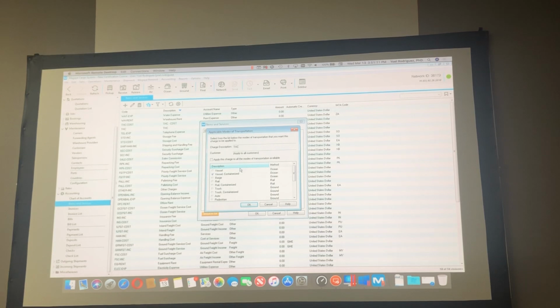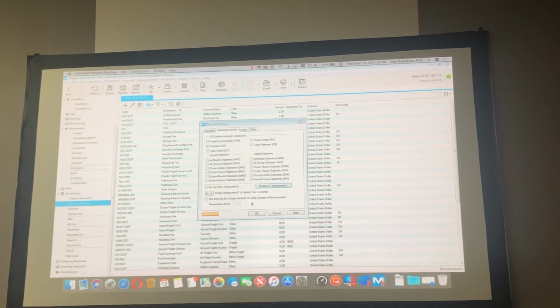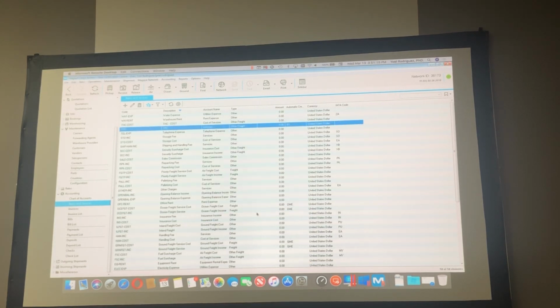I will explain later what that means. And now, when I'm doing an operation, that THC will automatically be there for me in every quotation where the mode of transportation you select is vessel containerized. So that is what that tab means.